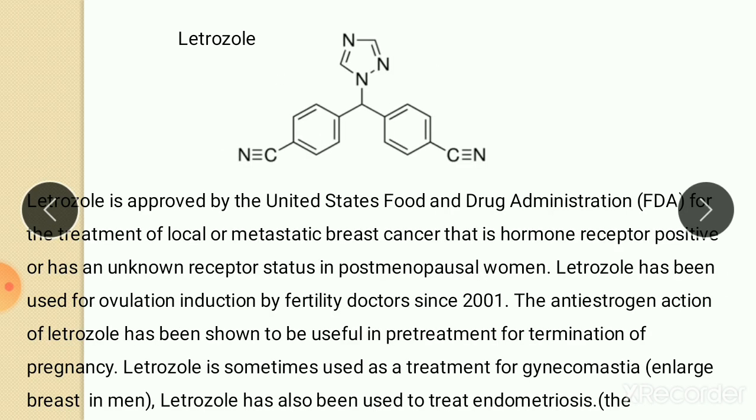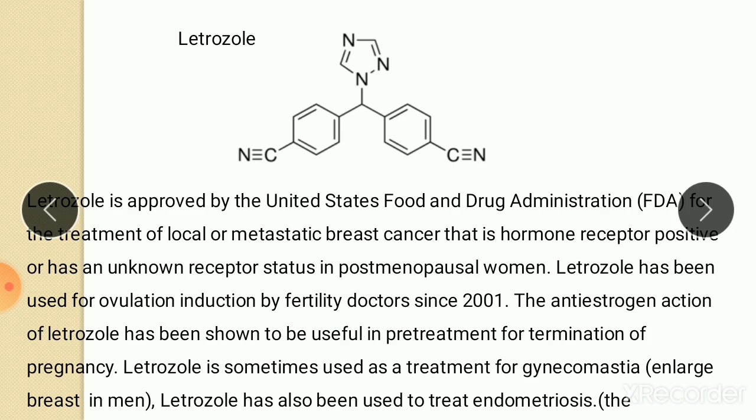And the next drug is letrozole. It is approved by the United States Food and Drug Administration for the treatment of local or metastatic breast cancer that is hormone receptor positive or has an unknown receptor status in postmenopausal women. Letrozole has been used for ovulation induction by fertility doctors since 2001. So apart from the use of letrozole in breast cancer, it is also used for ovulation induction by fertility doctors.